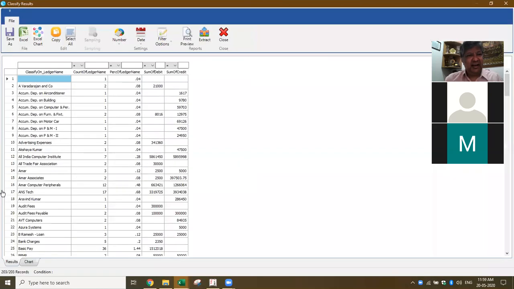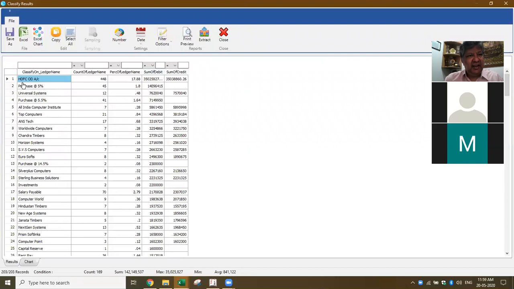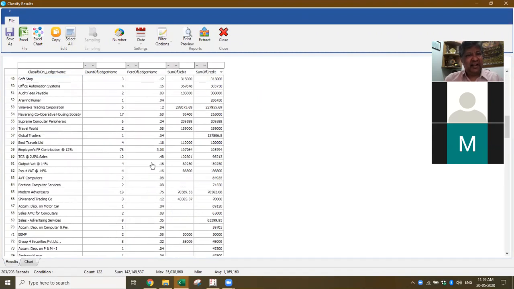Now at one glance, for each of the ledger names, it gives me the number of transactions, the percentage, the sum of debit, and the sum of credit. In the first case, I think there's one transaction which is blank. I think that could be a manufacturing journal. Now I want to see which transactions have the maximum debit. You see the HDFC account has the maximum, then the purchase account. Like that, I'll be able to analyze further. Here I can also get it based on the credit. So it means I dynamically created a trial balance based on the transactions.